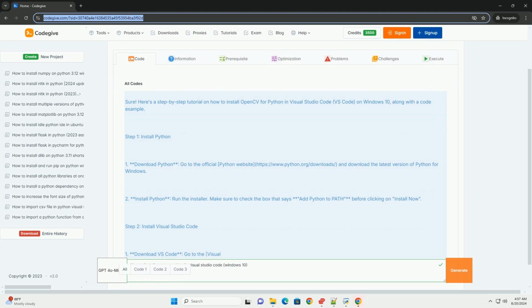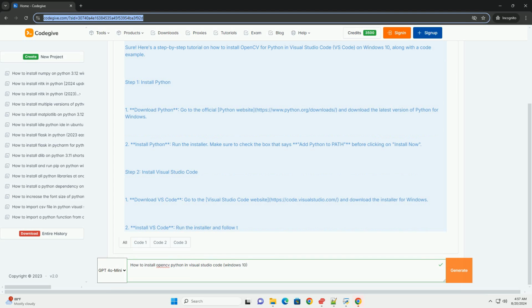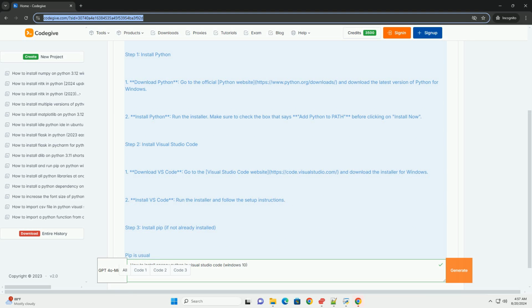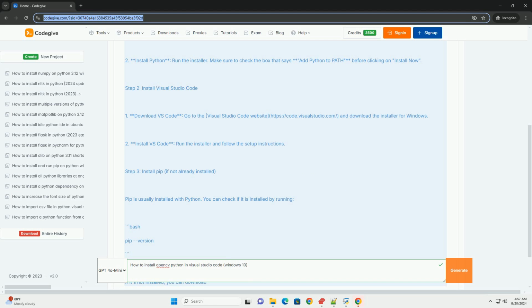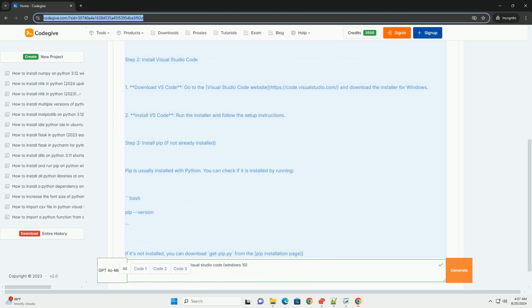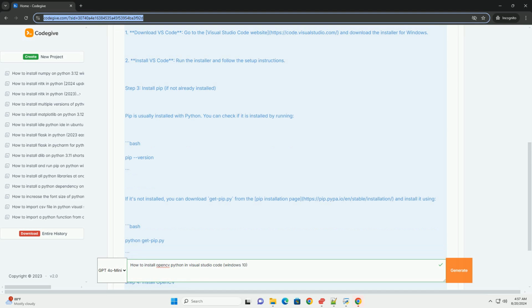Install Python. Run the installer. Make sure to check the box that says Add Python to PATH before clicking on Install Now. Step 2. Install Visual Studio Code. Download VS Code. Go to the Visual Studio Code website, code.visualstudio.com, and download the installer for Windows. Install VS Code. Run the installer and follow the setup instructions.